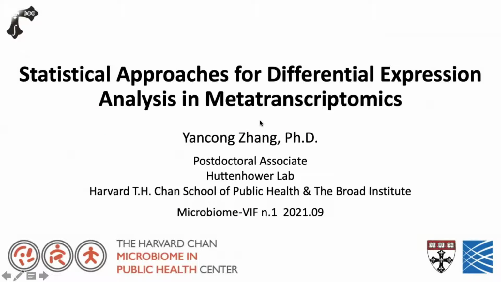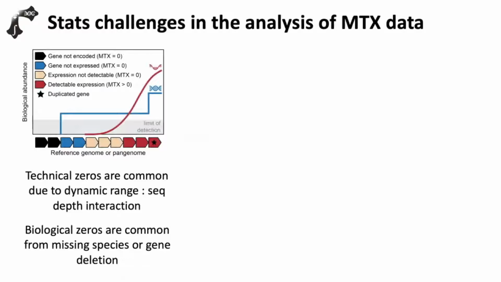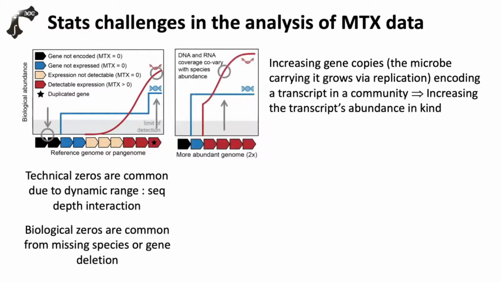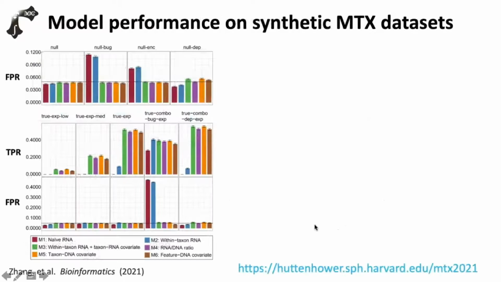Hello everyone, my great honor to present our recent work on differential expression using metatranscriptomics data. MTX data has been highly influenced by technical zero and biological zero. In the community, increasing gene copies could increase the transcript abundance in kind. So RNA level can change both because of the regulation and because the microbe grow or die. Here we developed a six model to test the differential expression analysis using community data.